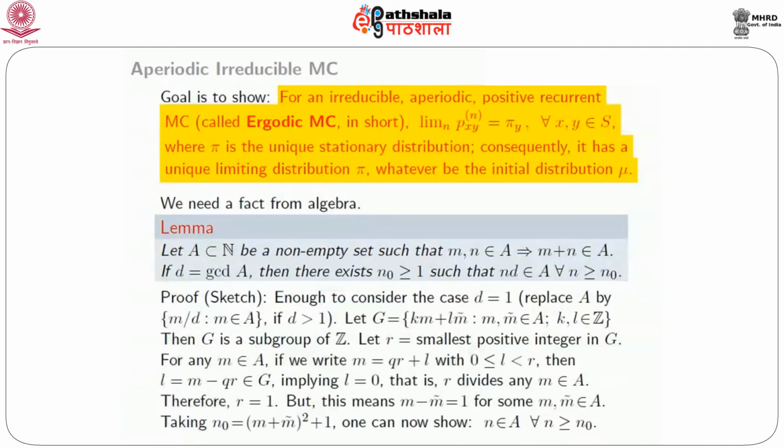So from that you can deduce this. Now you can take n0 to be this particular number, and with a little bit of algebra you should be able to show that this n0 works. Those details I am leaving out.